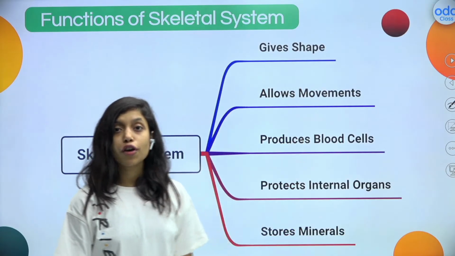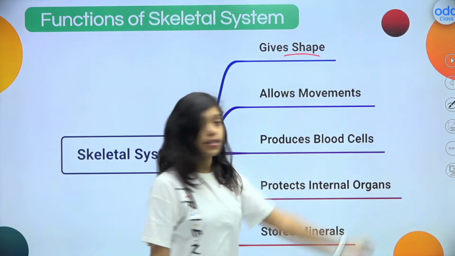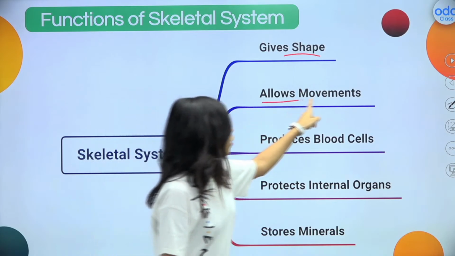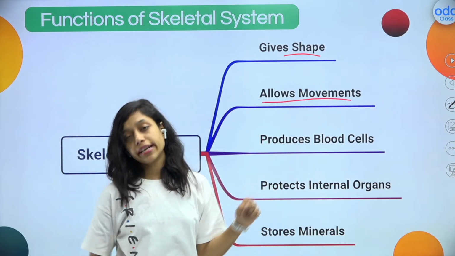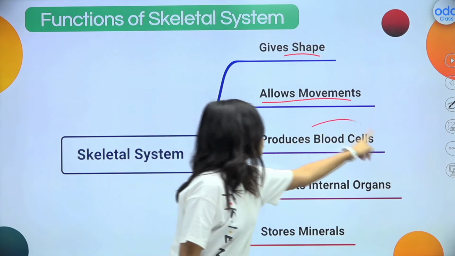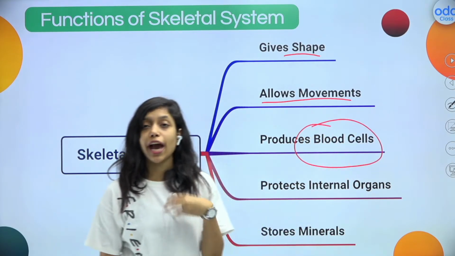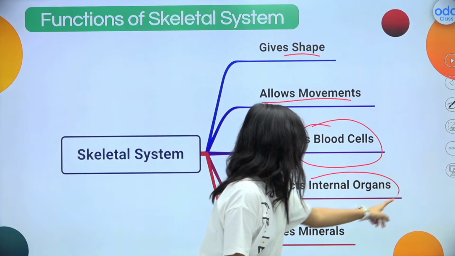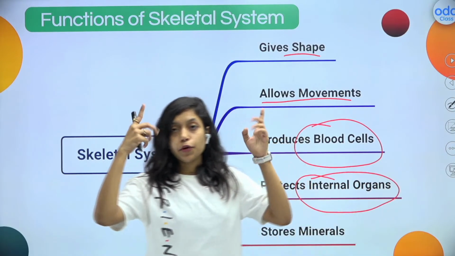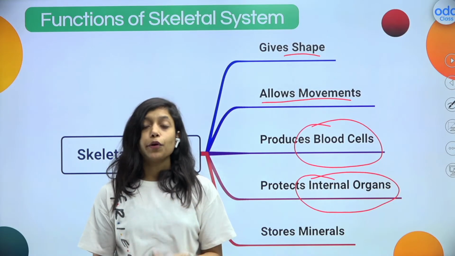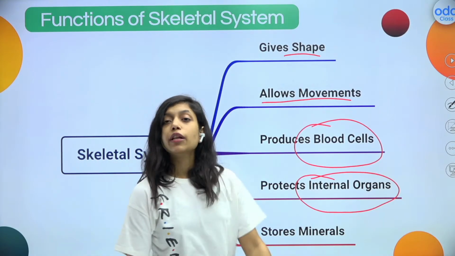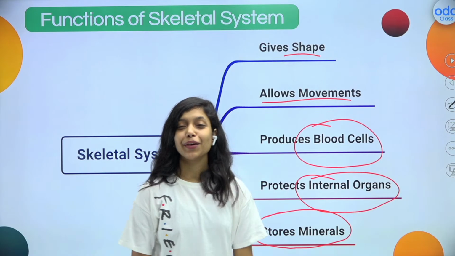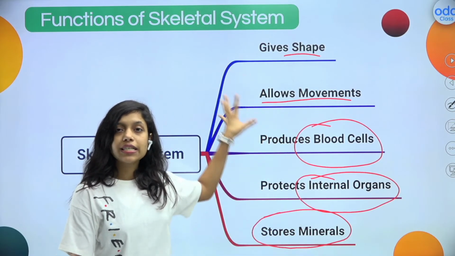To summarize the functions of the skeletal system, it gives shape to the body. See, I'm standing, our body is having some shape. That is because of the skeletal system. It allows movements. I can move my hand, I can move my neck. That is all because of the skeletal system. It produces blood cells because inside the bones we have bone marrow, which produces blood cells like RBC and WBC. It protects internal organs. For example, our skull will protect the brain, our rib cage will protect the heart and lungs, and our vertebral column will protect our spinal cord. Not only that, it will store some minerals like calcium. I hope it is clear to all of you. This is the overall summary.